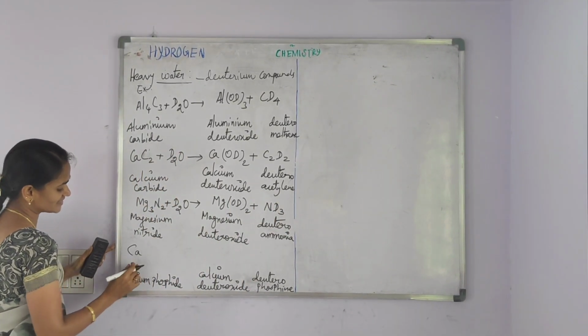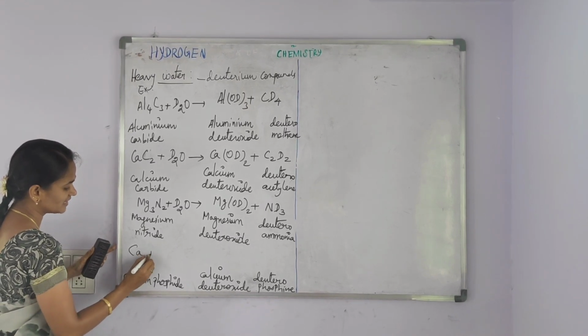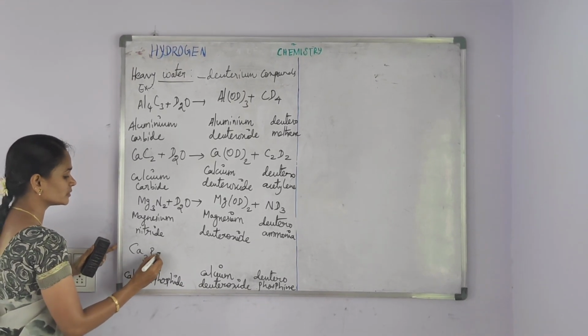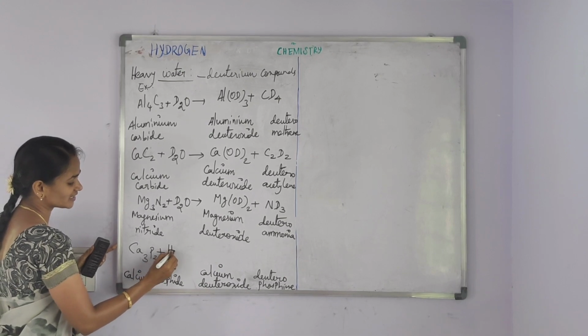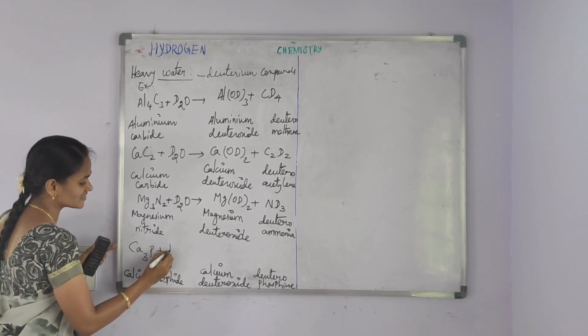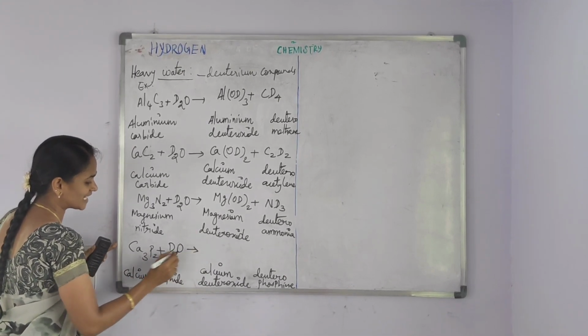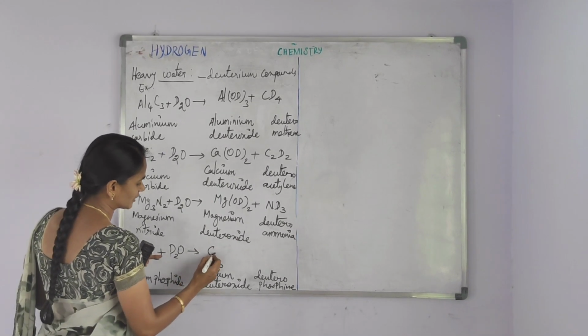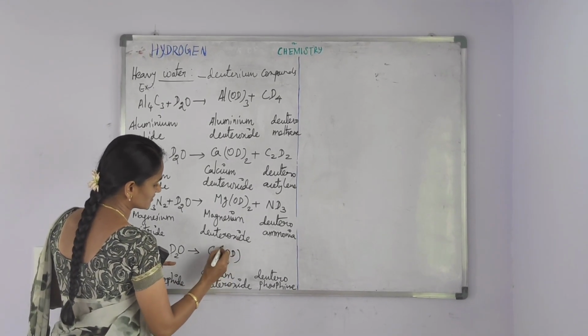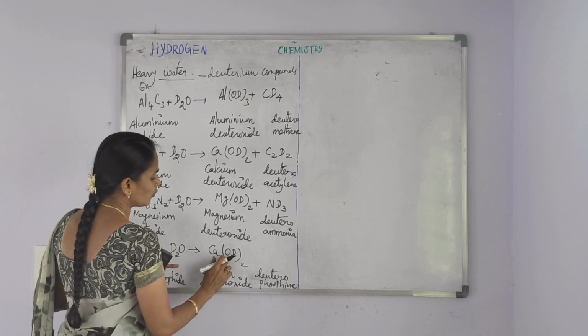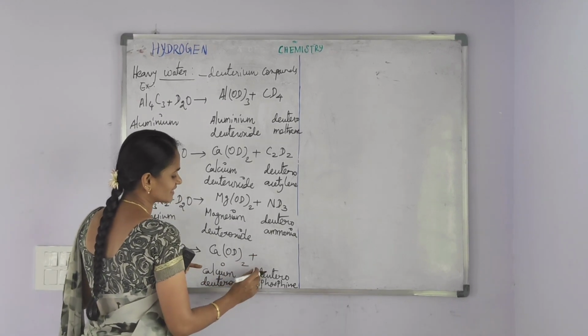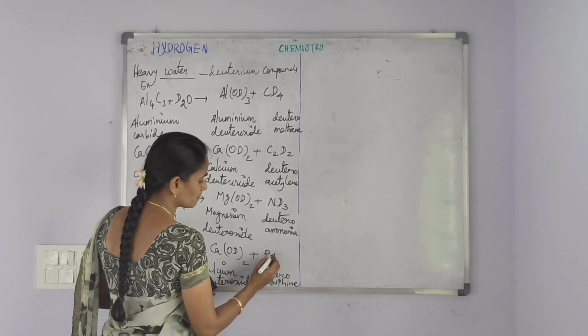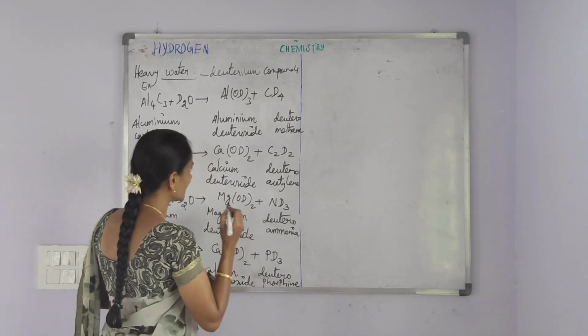And then last example is calcium phosphide, Ca3P2, treated with heavy water, that is D2O. Calcium phosphide is converted into calcium deuteroxide, that is Ca(OD)2, along with the formation of deuterophosphine, that is PD3.